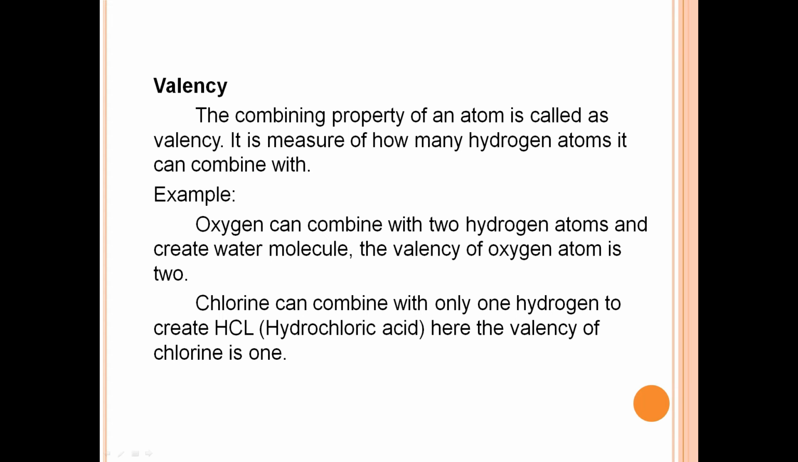Valency. The combining property of an atom is called valency. It is a measure of how many hydrogen atoms it can combine with. Example, oxygen can combine with 2 hydrogen atoms and create a water molecule. The valency of oxygen atom is 2. Chlorine can combine with only 1 hydrogen to create HCl, that is hydrochloric acid. Here, the valency of chlorine is 1.